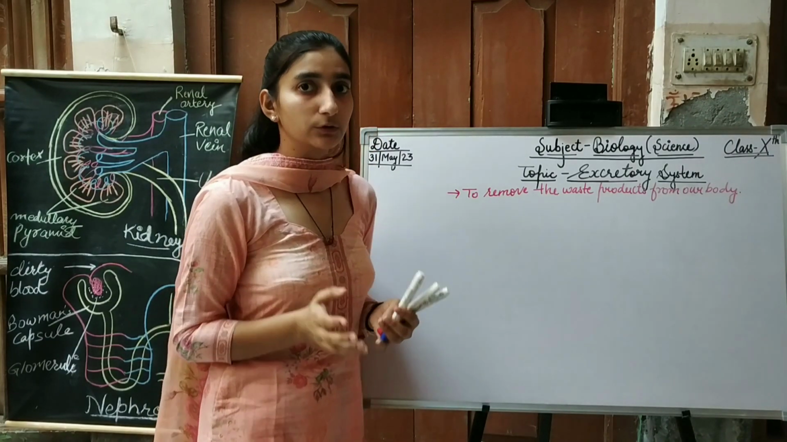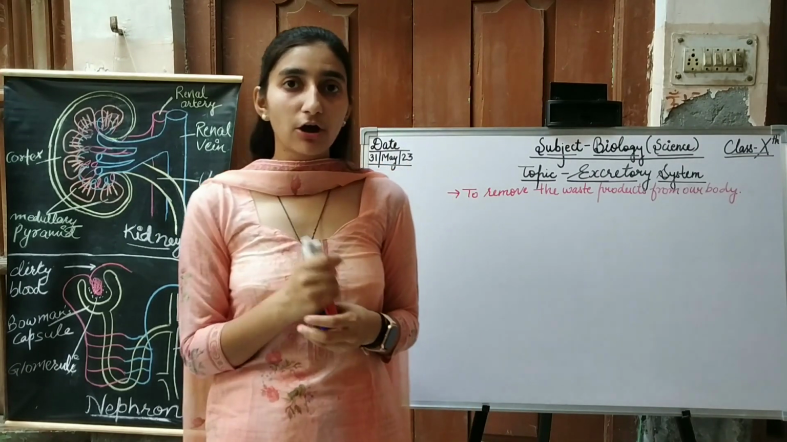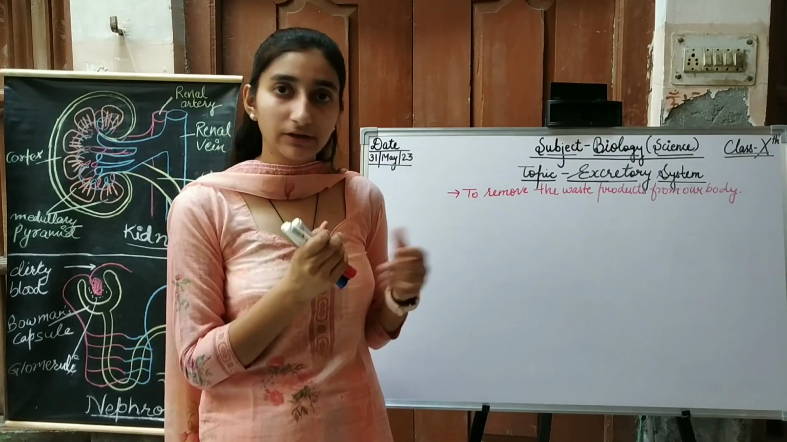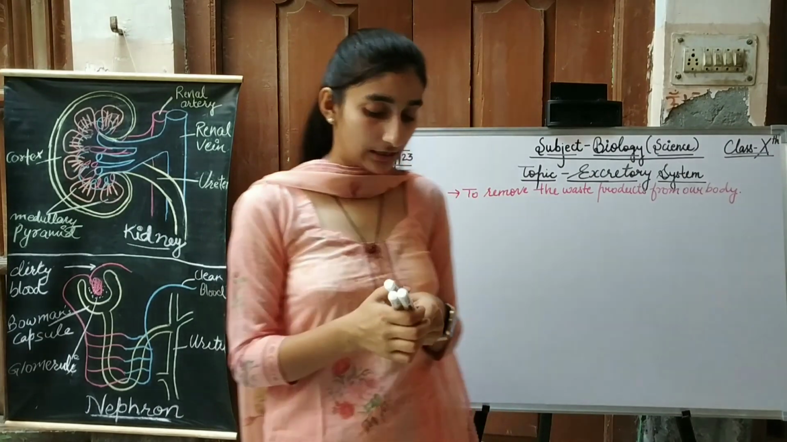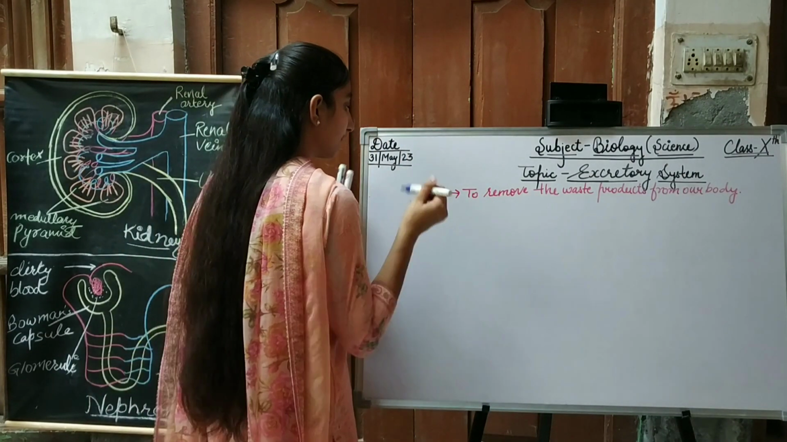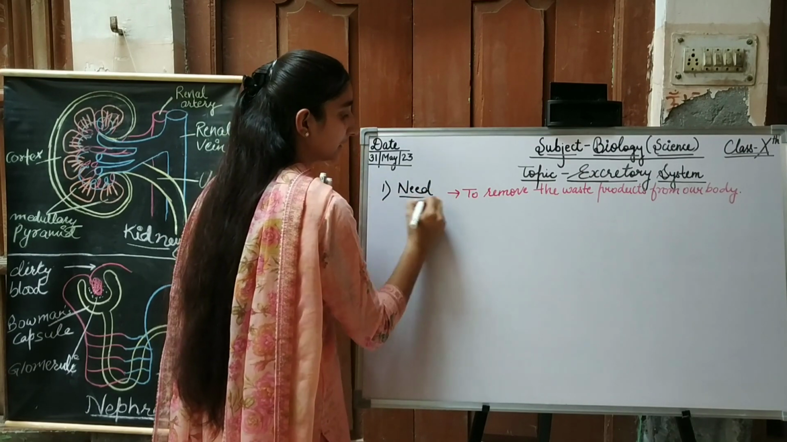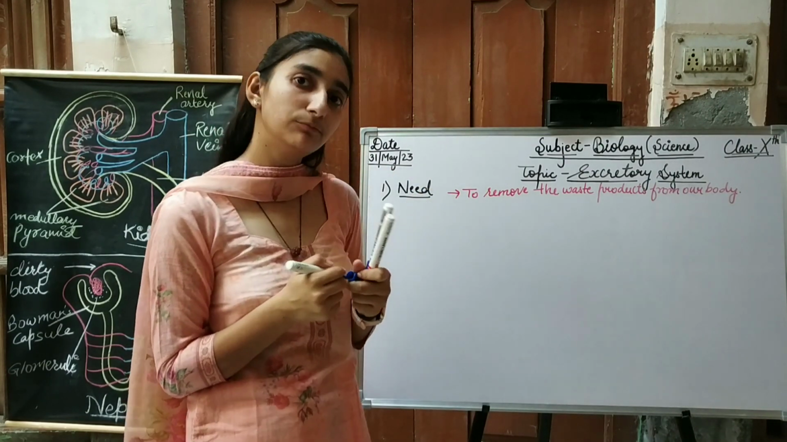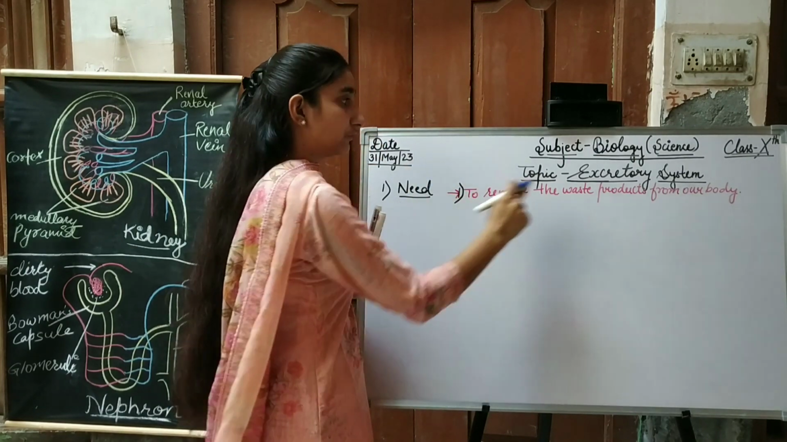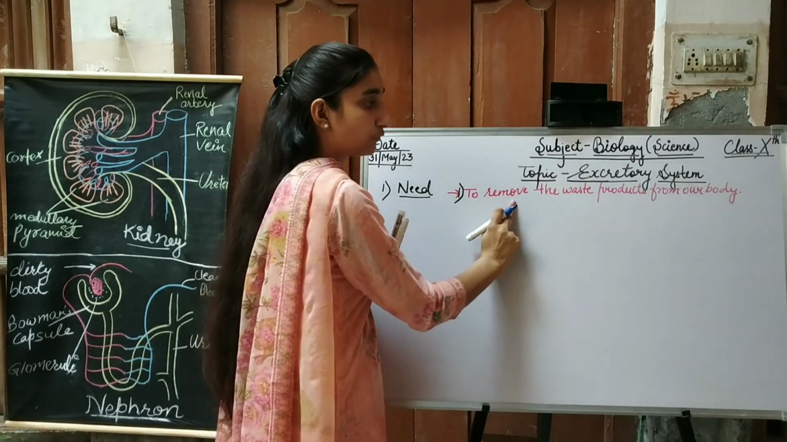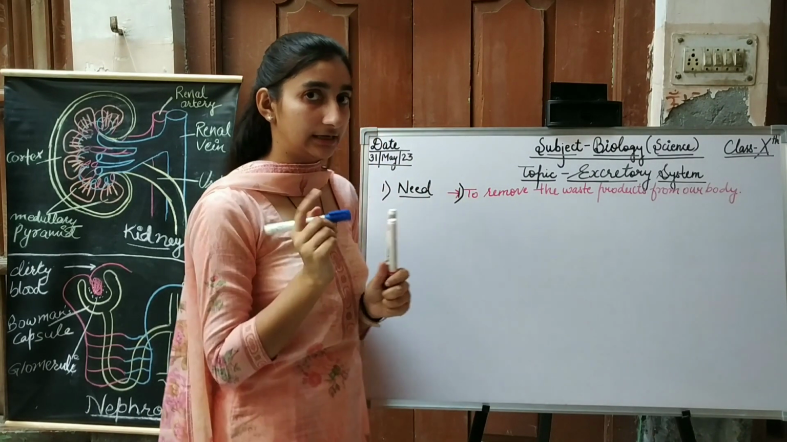Now, as we all know, there are many organ systems in our body and every organ system has its specific need. So, what is the need of the excretory system in our body? We will discuss the needs. One need of the excretory system is to remove the waste products from our body. It is the important need.